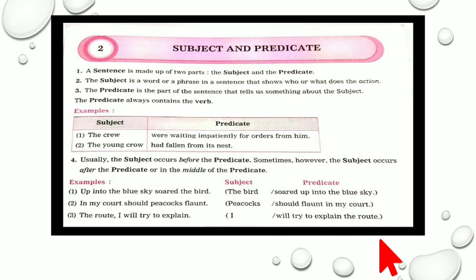So it is not necessary or mandatory that a sentence should always begin with the subject. The subject can come anywhere in the sentence, but if it is given in this form, which is usually followed in a poem, we have to arrange the sentence in a proper form and then we can identify the subject.